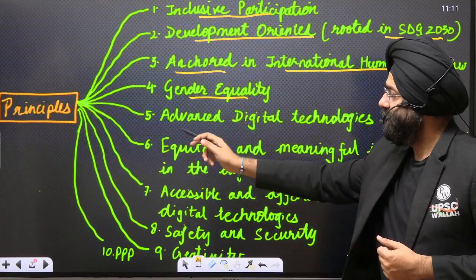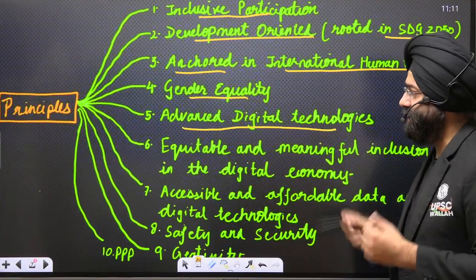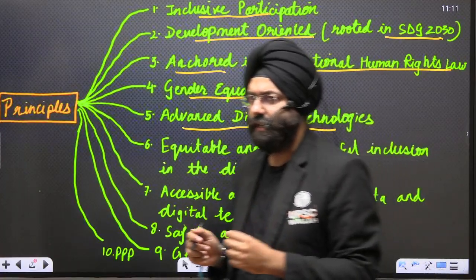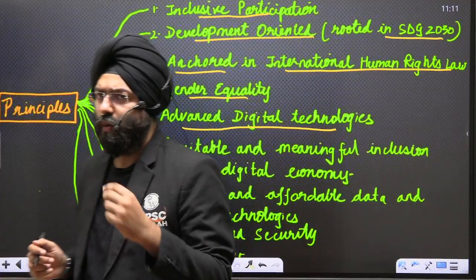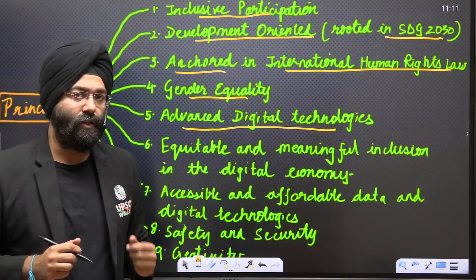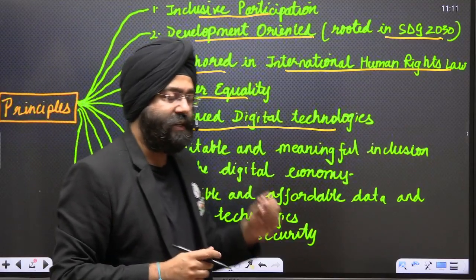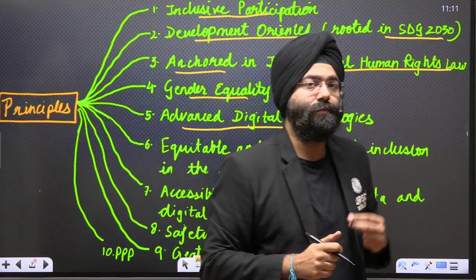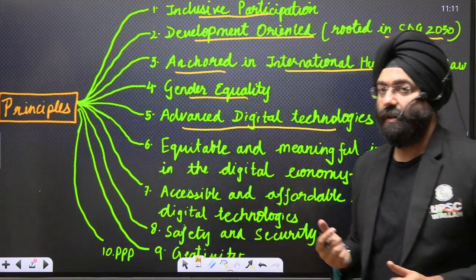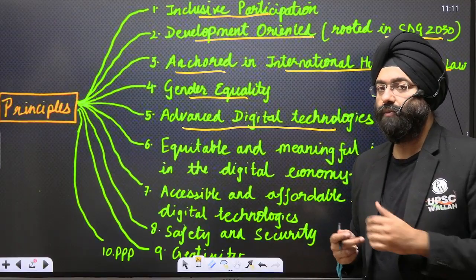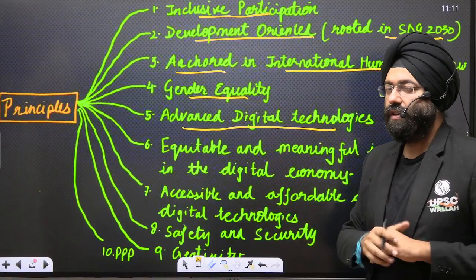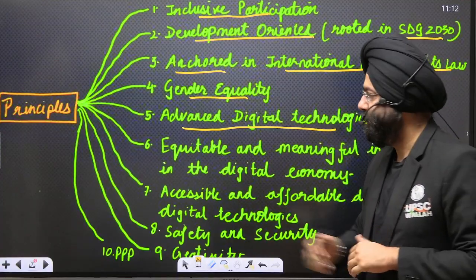Next, advanced digital technologies. Now, you very well know that when we're talking about artificial intelligence, machine learning, Internet of Things, all these things, what is that? It uses advanced technologies. It uses the concept of metadata. It uses the concept of supercomputing. So even the concept of quantum computing has been coming. So we realize that these things become very important. So advanced digital technology usage is one of the basic principles of the GDC.